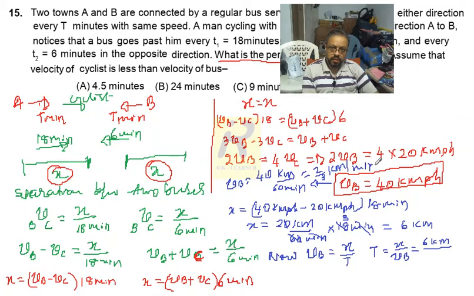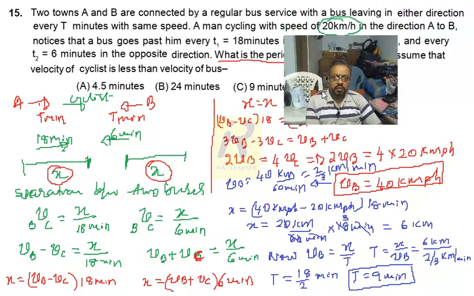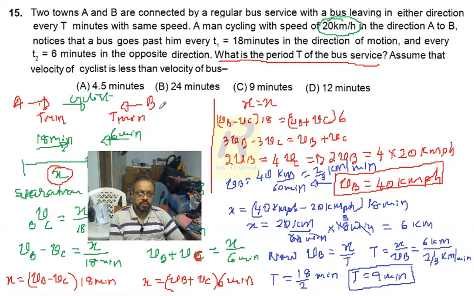So now t equals 18 divided by 2 minutes. The final answer is t equals 9 minutes. So the period T asked in the question is 9 minutes. That is option C, the right answer. So 9 minutes should be your final answer in this question.